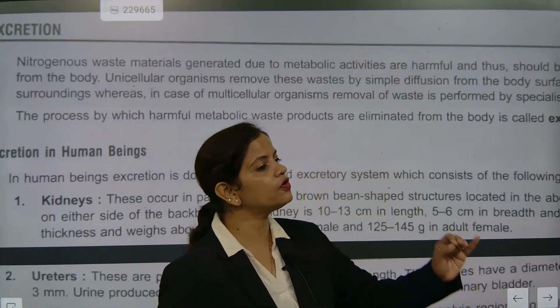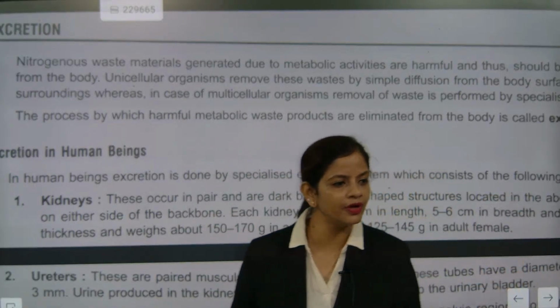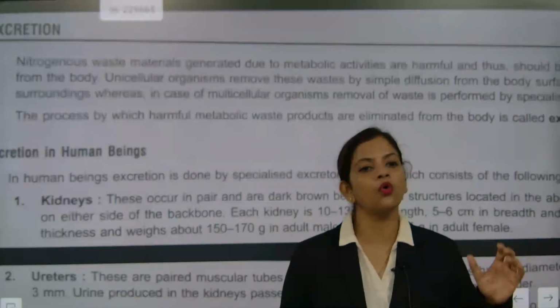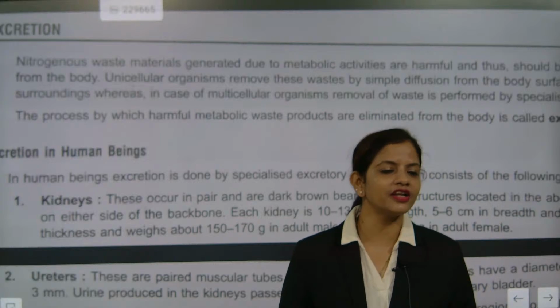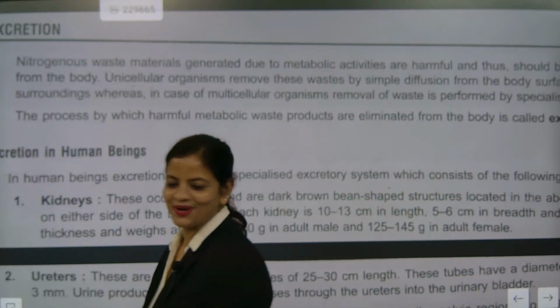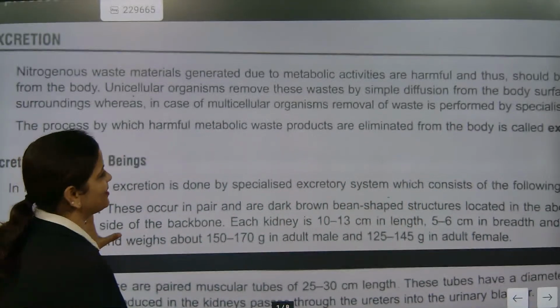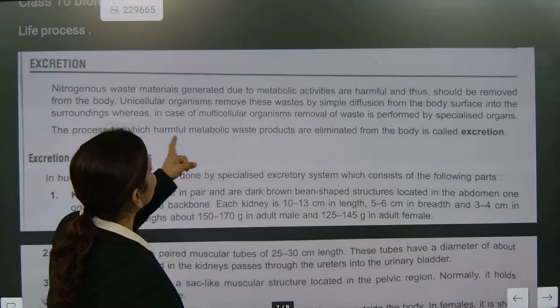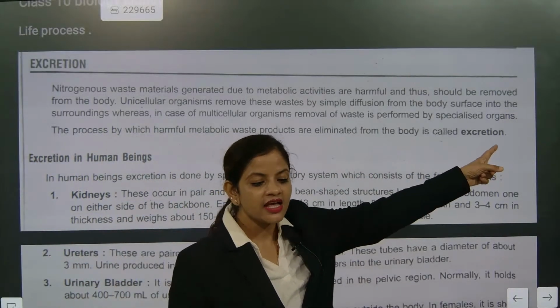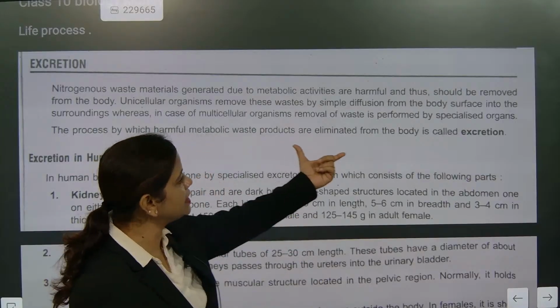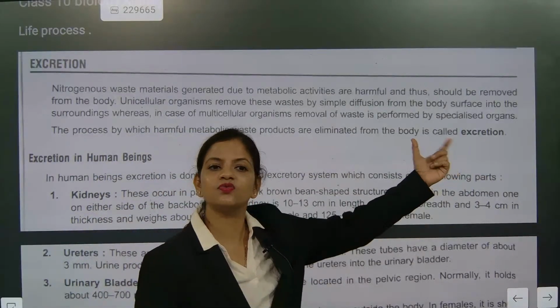So kidney is one of the most important organs of the human body. It has taken the whole load of purifying what? Blood. The whole load of filtration of blood. Very good. Super. Now look here. The process by which harmful metabolic waste products are eliminated by the body is called excretion. This question, in 20 to 40 years, they have never asked: what is excretion.